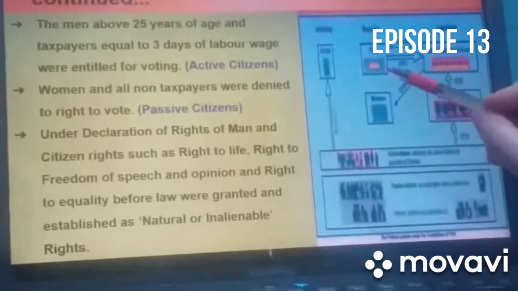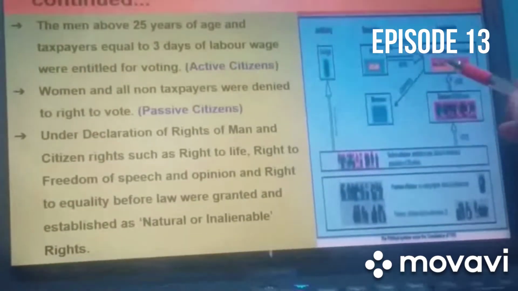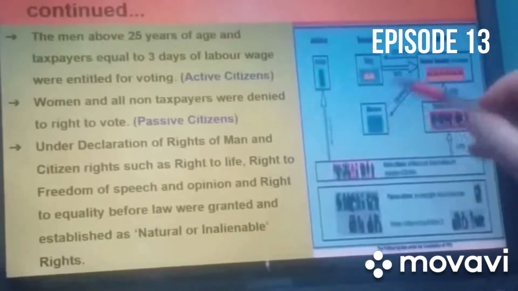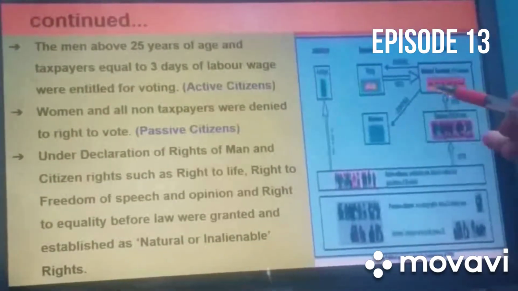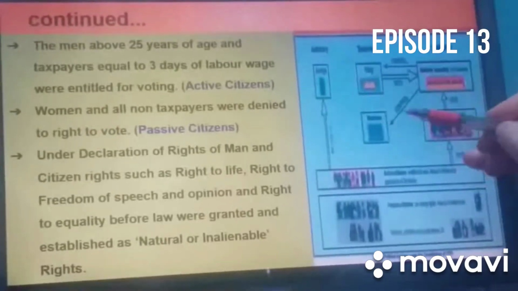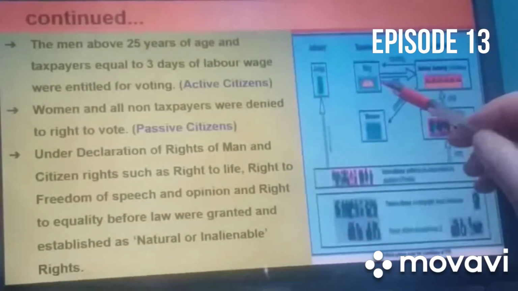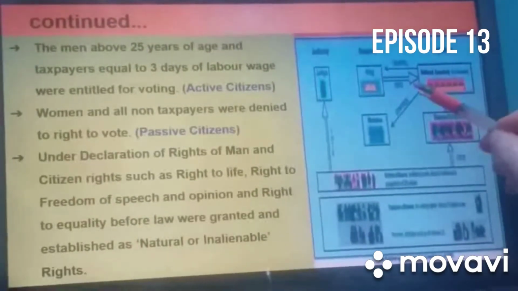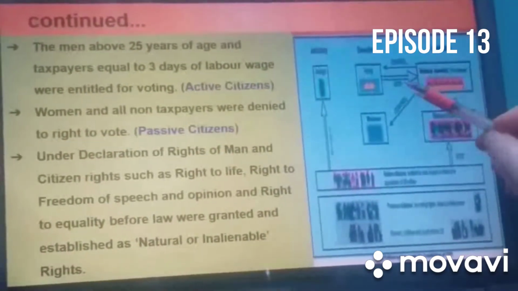Here the king, but it also has a control over the ministers. The council of ministers was formed from these members only. They were keeping the control over the ministers. But here, children, you can see an arrow. This arrow is focusing the veto power.